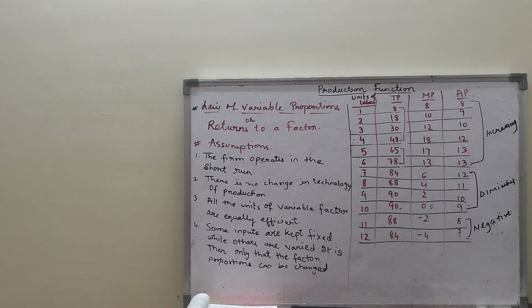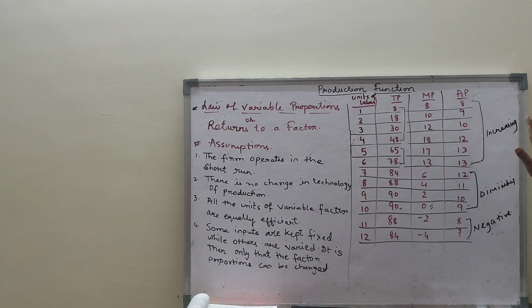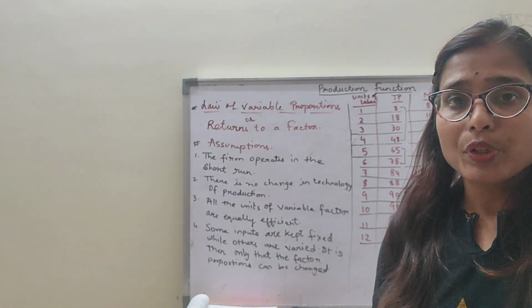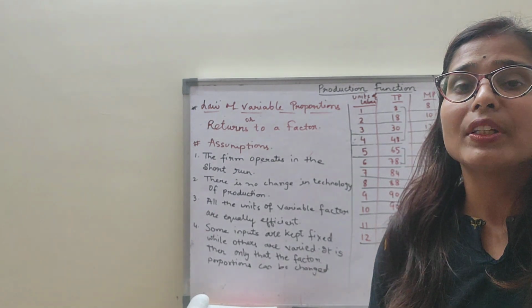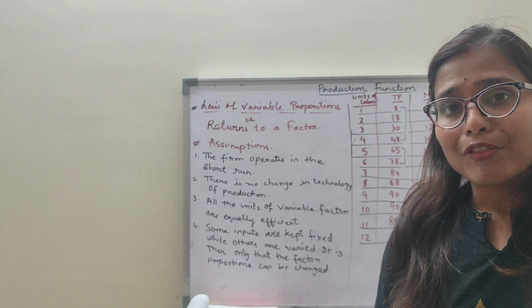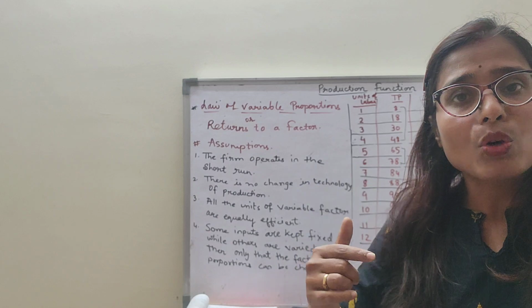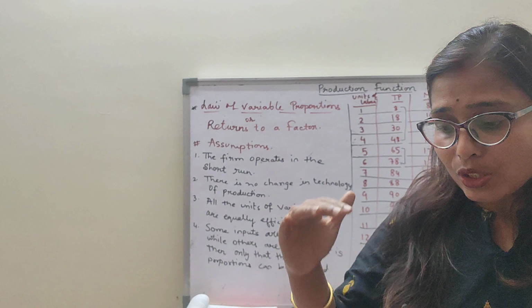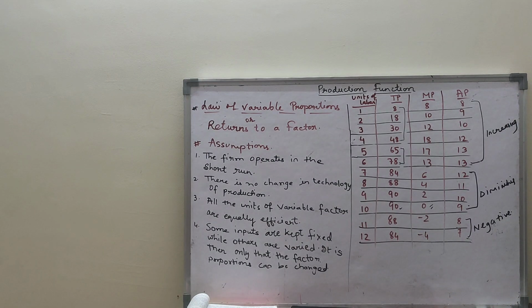Now let us understand the stages one by one. First stage is the increasing return. When we are talking about increasing return, we are talking about profit. If you remember, in my last session I explained the average product with the help of an example. I told that when average product increases, that means my labor cost is reducing. As my labor cost is reducing, my labor becomes cheaper, economical and efficient. So the company's cost of production falls and the company earns profit. What I am trying to say here is that increasing return means increasing profit.